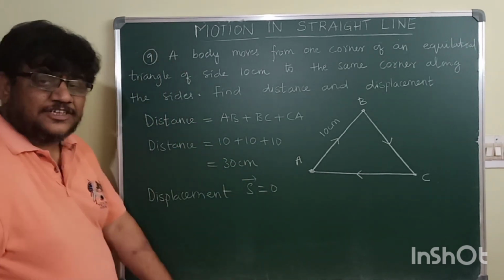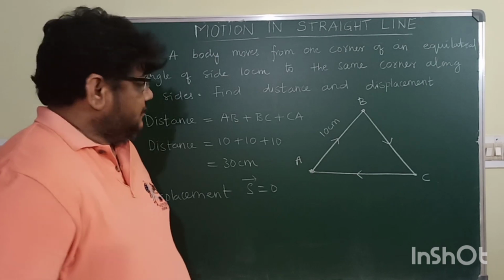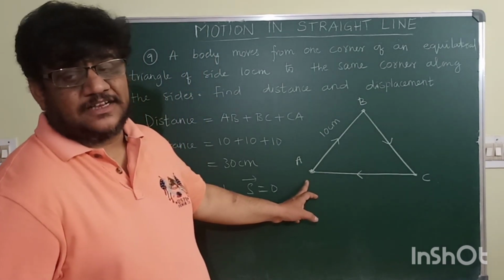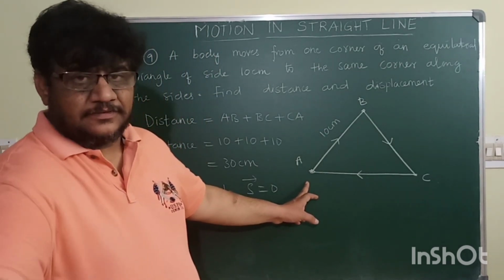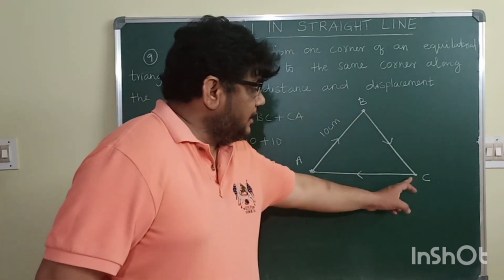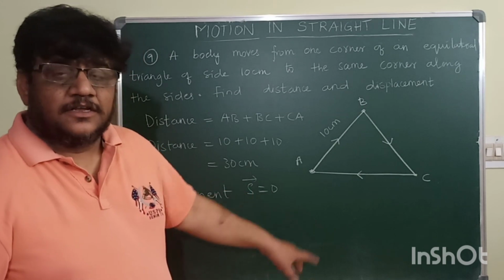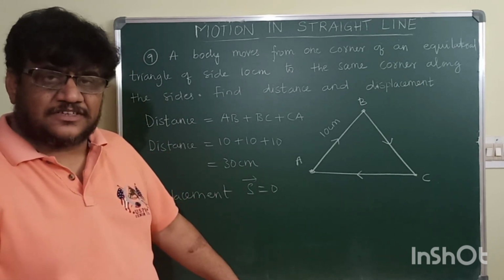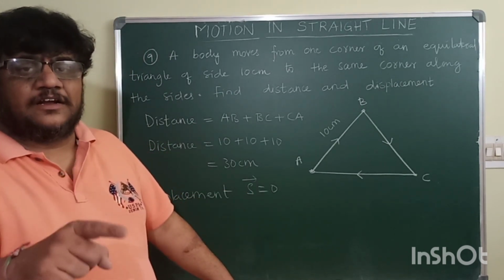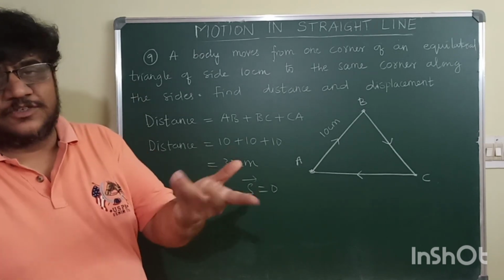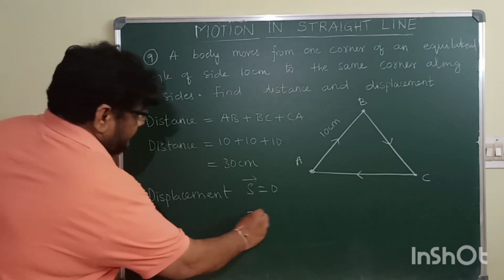So why is displacement 0? Because from where the object has started its motion, from A, it has travelled all along the sides of the equilateral triangle and again it has reached A. So initial and final positions are same. When initial and final positions coincide, then displacement will be 0. That will be the answer.